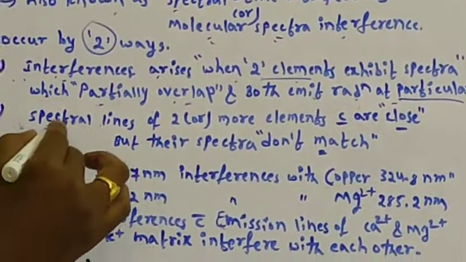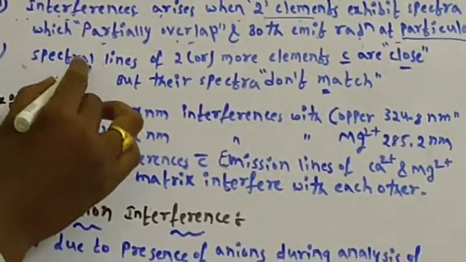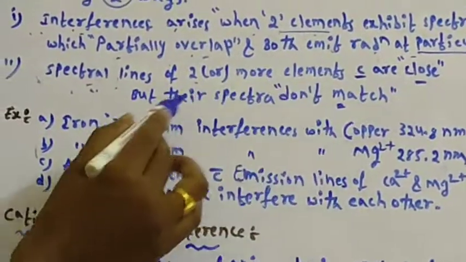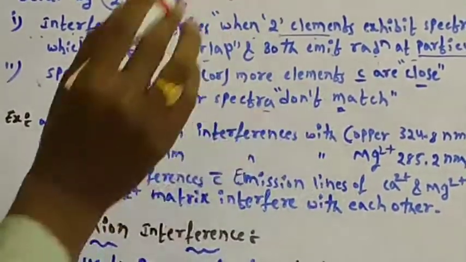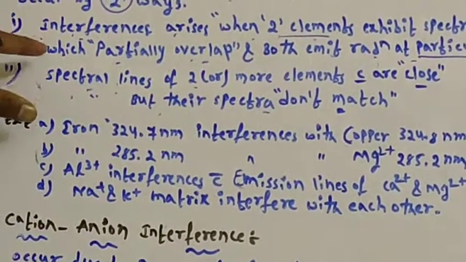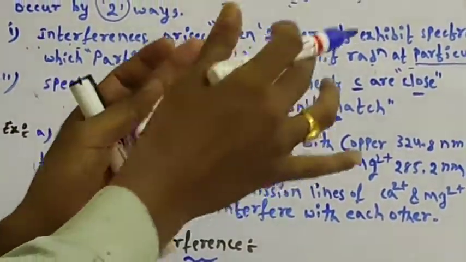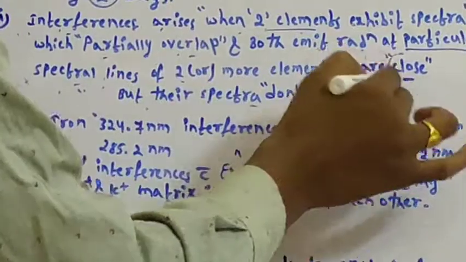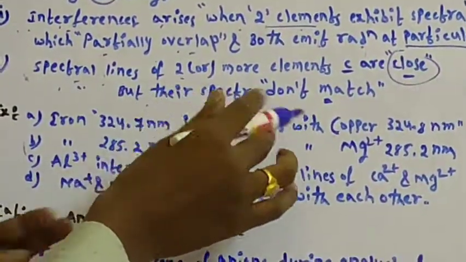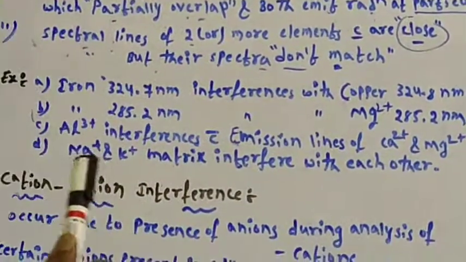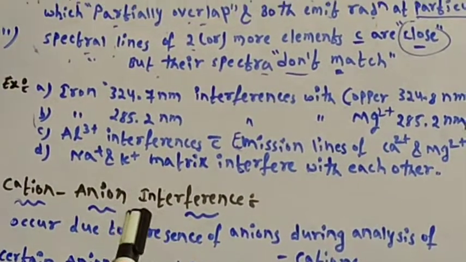And the second reason is second lines: spectral lines of 2 or more elements which are very close, but their spectra don't match. These are the 2 ways which can cause cation interferences.